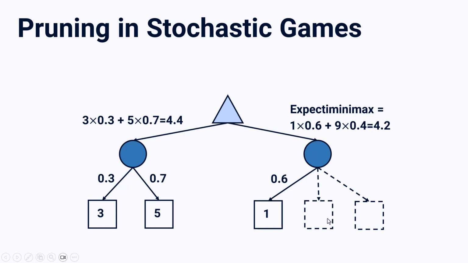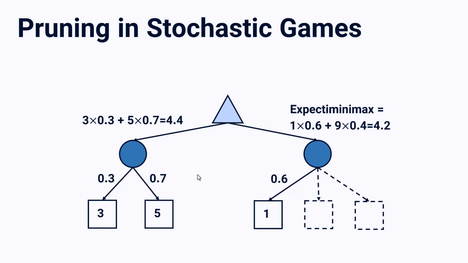If you consider the most value that you can have here is 9, you have to calculate 9 times 0.4 plus 1 times 0.6. That would be 4.2. And you see that 4.2 is less than 4.4. Your expectiminimax is not better than the other utility.